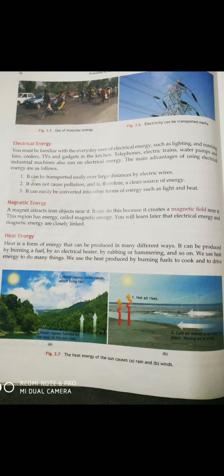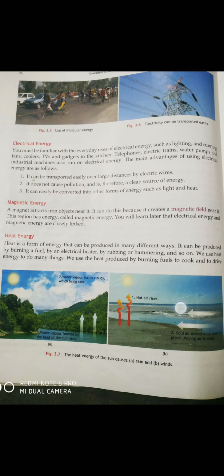So when the lights are put on, lighting is done with the help of electrical energy. Fans can be run with the help of electrical energy, right? And whatever electrical appliances you have at home, TV, refrigerator, cooler, AC, everything which is working with the help of electricity is using electrical energy, right?